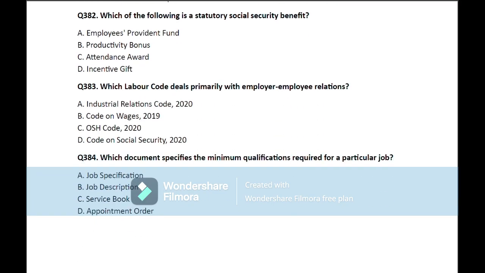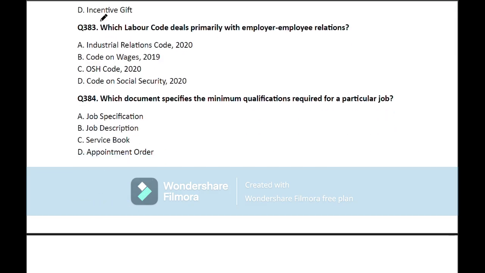Question number 382. Which of the following is a statutory social security benefit? So here the correct answer is employee provident fund. Move on to the next question.